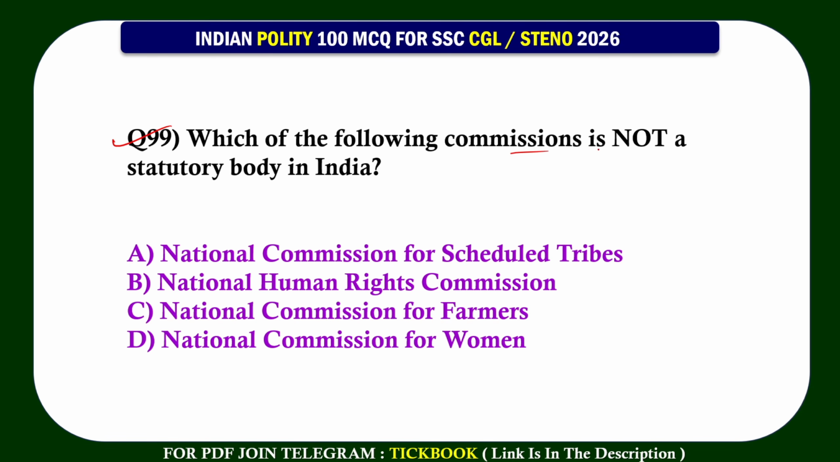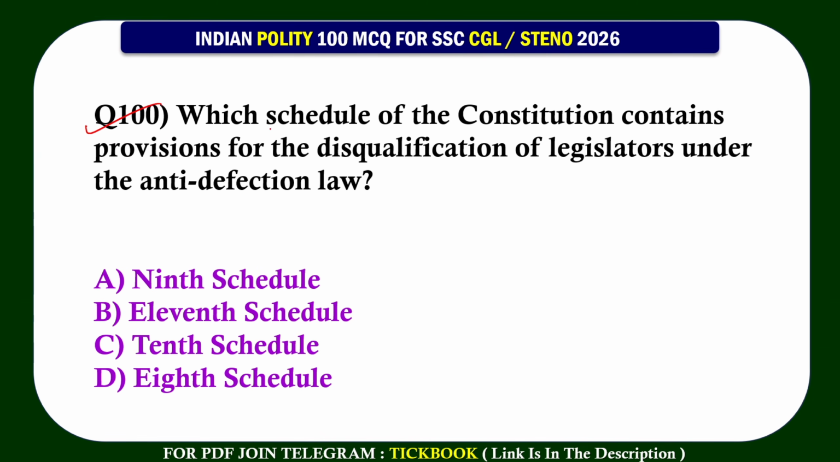99. Which of the following commissions is not a statutory body in India? Option number C, National Commissions for Farmers. 100. Which schedule of the Constitution contains provisions for the disqualification of legislators under the anti-defection law? Option number C, 10th schedule.